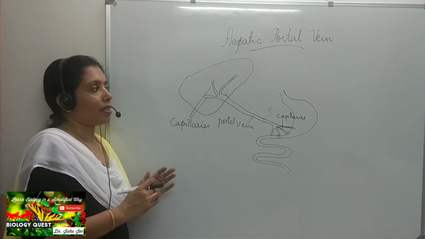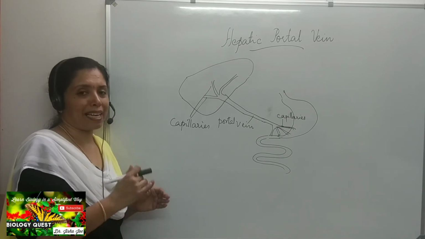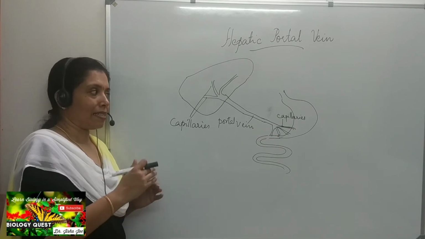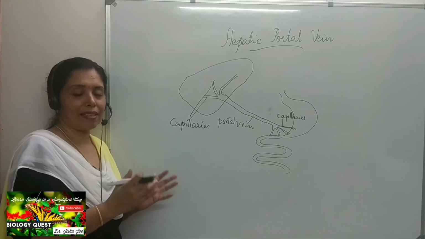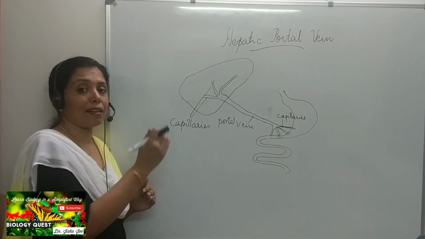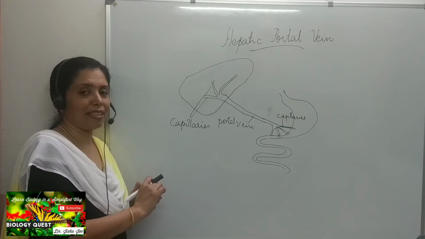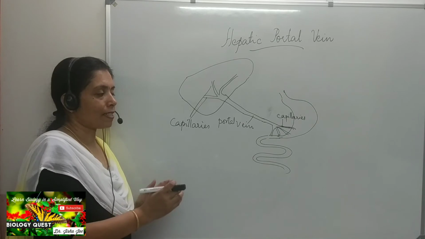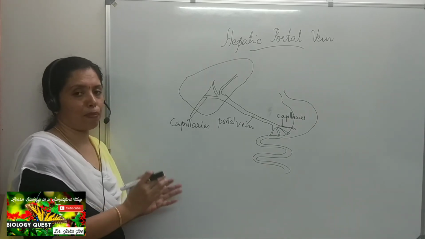Okay, but here, in addition to the hepatic artery, which carries oxygenated blood, there is another blood vessel that carries blood into the liver. Actually, this blood is rich in digested food material, and it is carried through the hepatic portal vein.